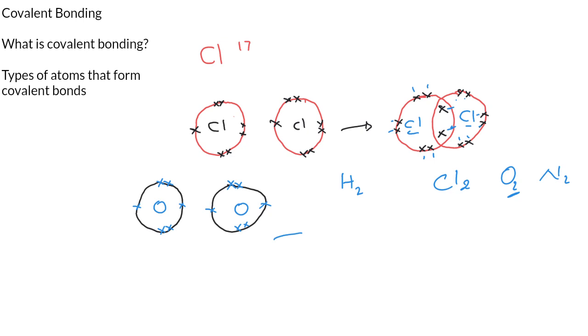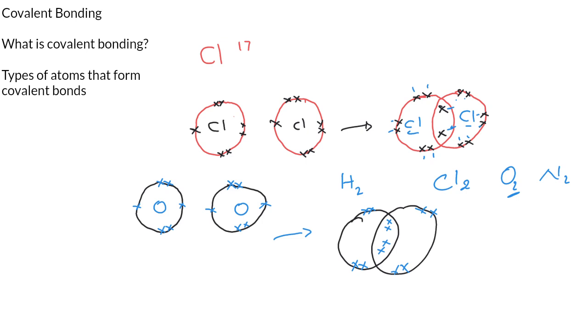So now if we draw the shell, we're going to have this. The first one we give 2 and the second one we also give 2. So how many electrons will be left now that is not involved in bonding? There will be 4 outside of each. So 4. And this we also have 4.